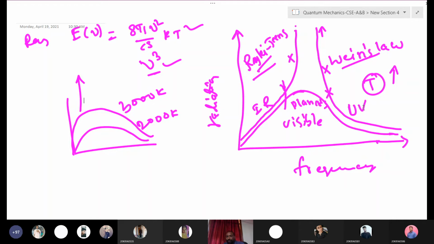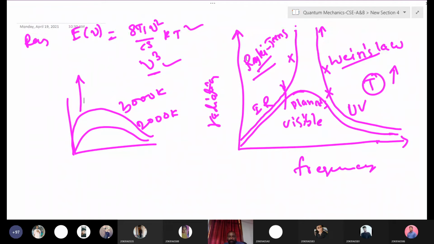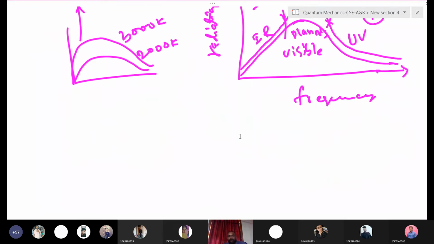Low wavelength means the UV region. High wavelength means the IR region. IR means infrared range. UV means ultraviolet. Very good. But Planck's law explains the complete spectrum, from the UV to the IR region, including visible. That is the main difference between these three laws. This observation is very important. You have to draw this plot, then only it gives the completeness of the radiation law. Okay, Planck's radiation law. Now this topic is over.